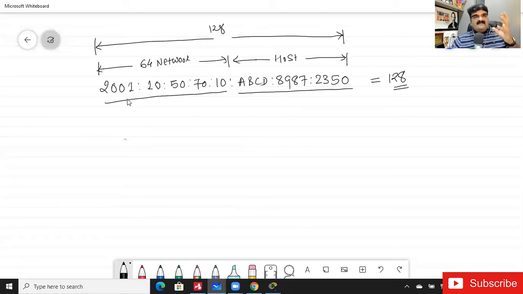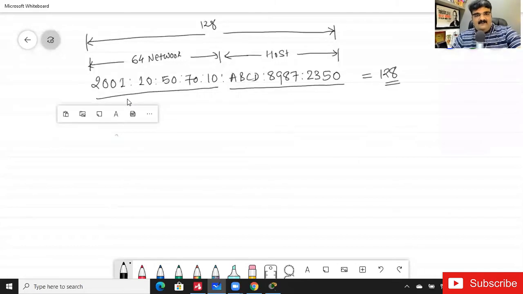If you decode it, if your 64 bits are the same as my 64 bits, we are in the same network. If your 64 bits are different from mine, we are in different networks. So we can understand it like this.